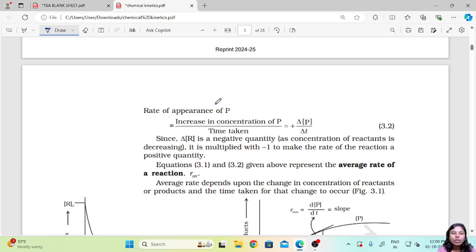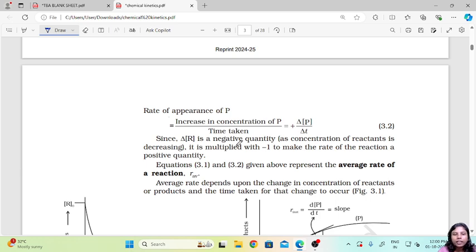Now the rate of appearance of P. So that is the increase in concentration of P. So in this case what we will get is plus delta P upon delta T, correct?